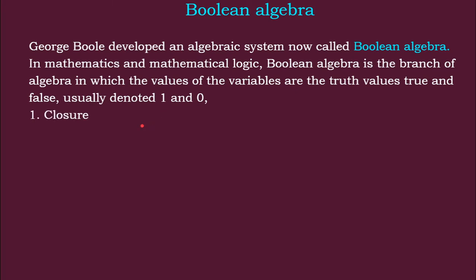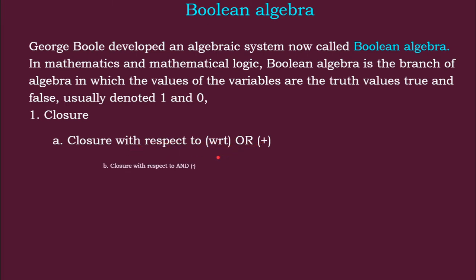Now, let us see the properties of Boolean algebra. First one is the closure property. What does closure mean? When we take two variables and operate some operator, and that result also lies in the same set, that is called a closure law. It is closure with both OR as well as AND.